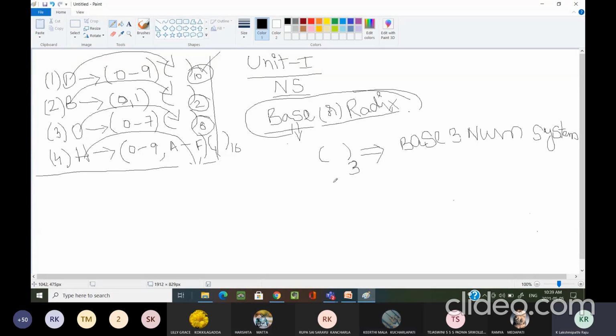What are they? 0, 1, 2. Very good. What is the next number I can write in the base 3 number system? 10. Very good. Next number? 11. 12.